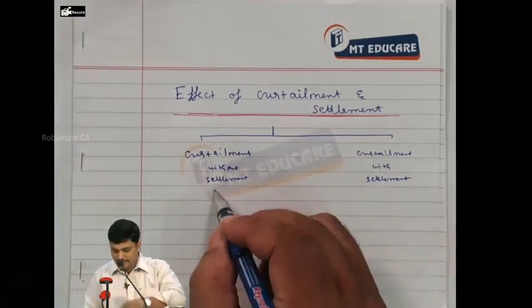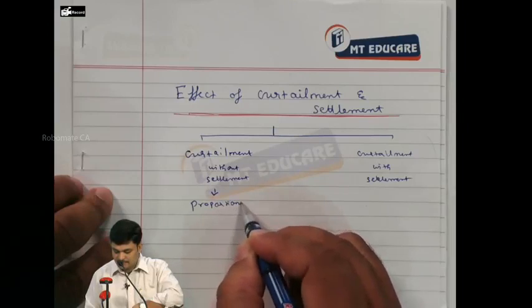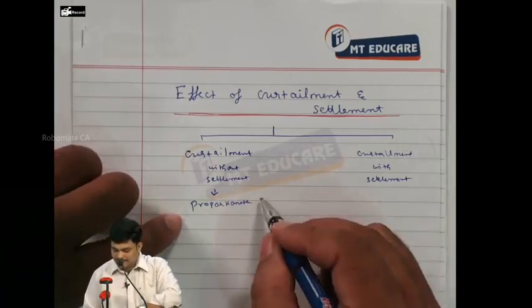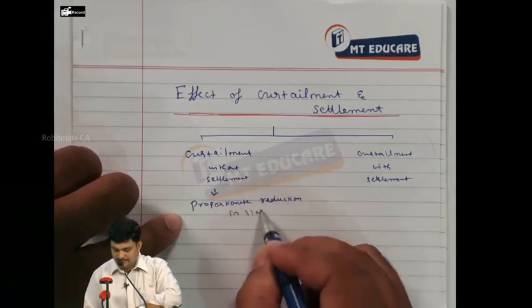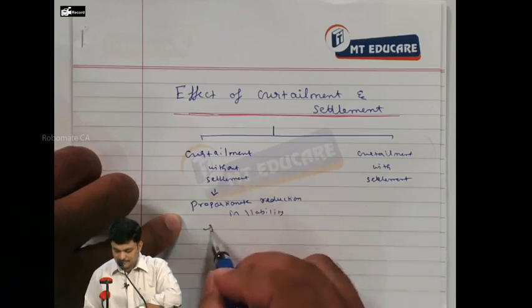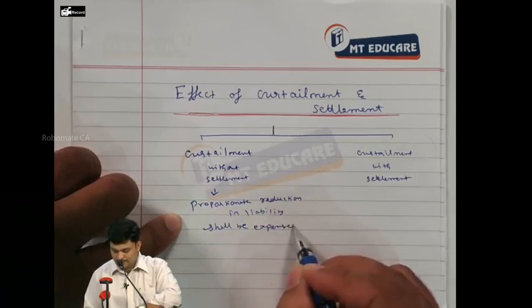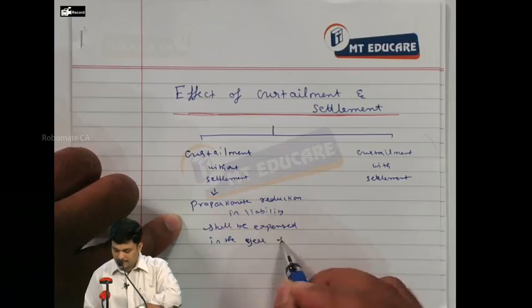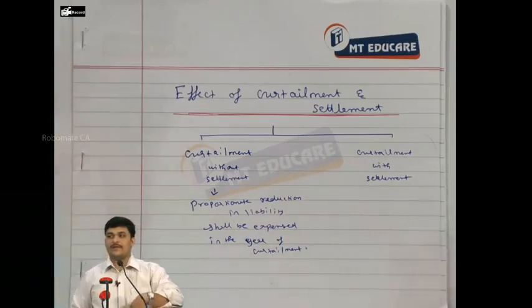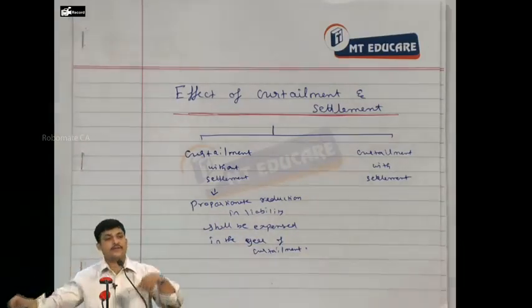In that case, the proportionate reduction in liability shall be expensed in the year of curtailment. Proportionate reduction in liability shall be expensed in the year of curtailment.